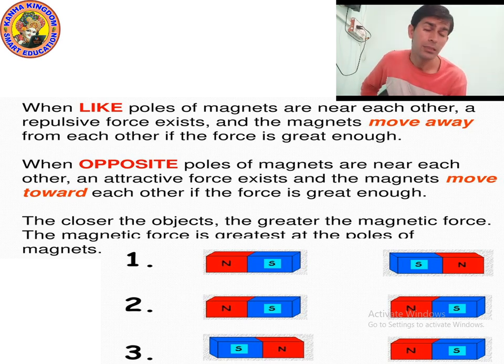Or if you bring the south pole of the first magnet and the south pole of the second magnet near to each other?